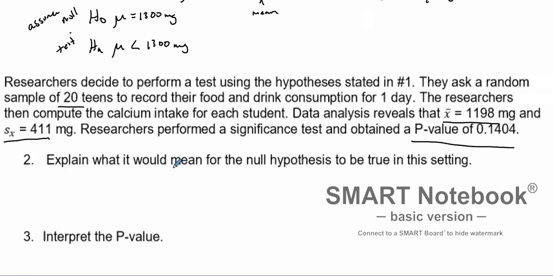Explain what it would mean for the null hypothesis to be true in this setting. Well, if it's true, that would mean that teenagers are consuming 1,300 milligrams per day. That's what we would say if we were explaining this. Basically, we're saying that teenagers are consuming 1,300 milligrams per day. That's what we know because that's what we're assuming the null to be true.